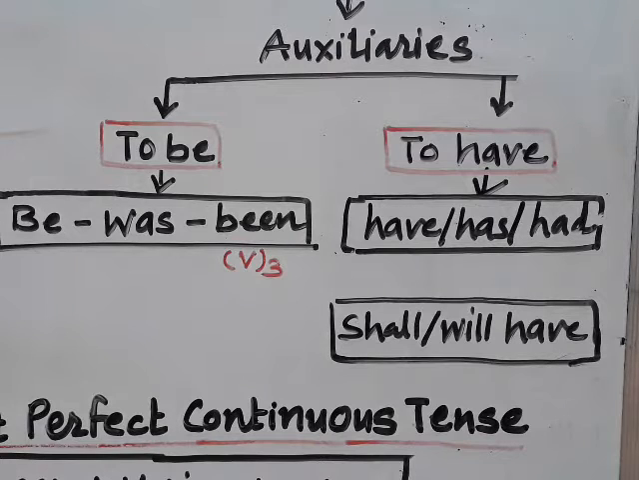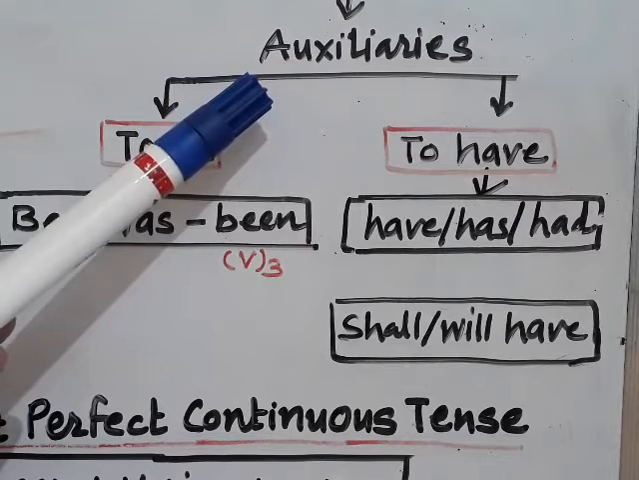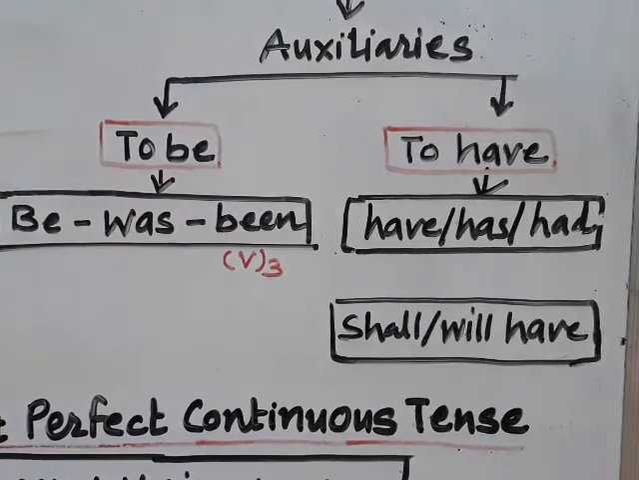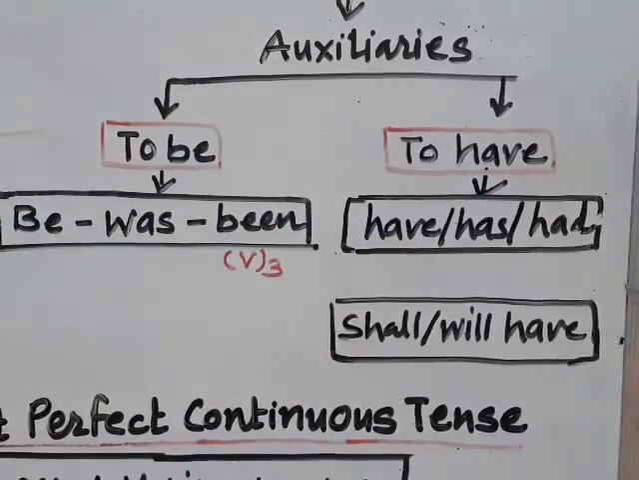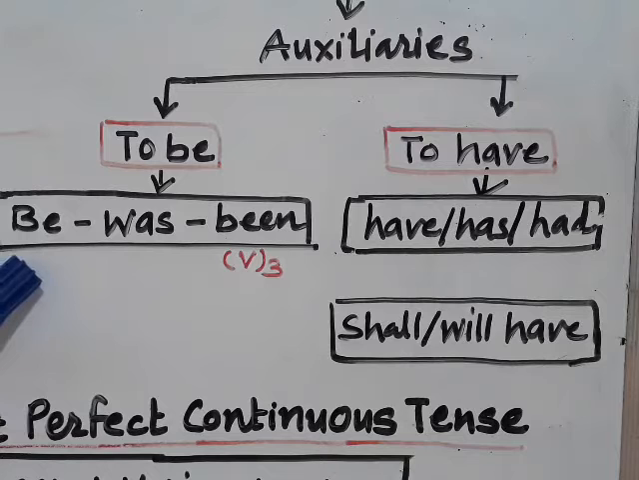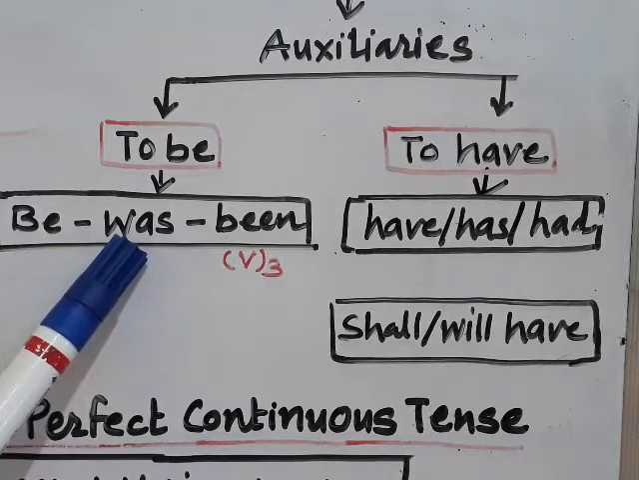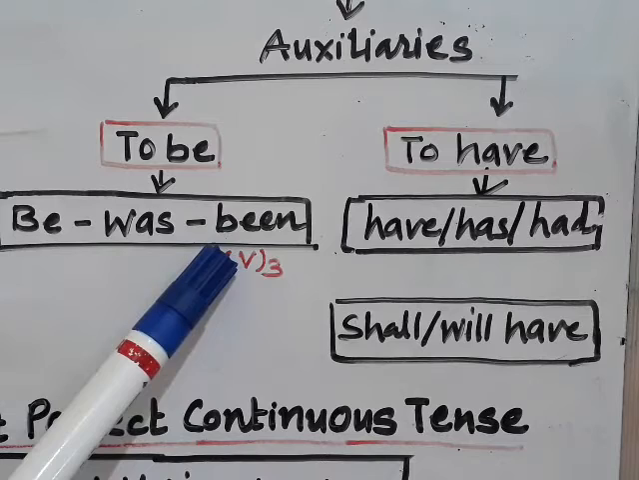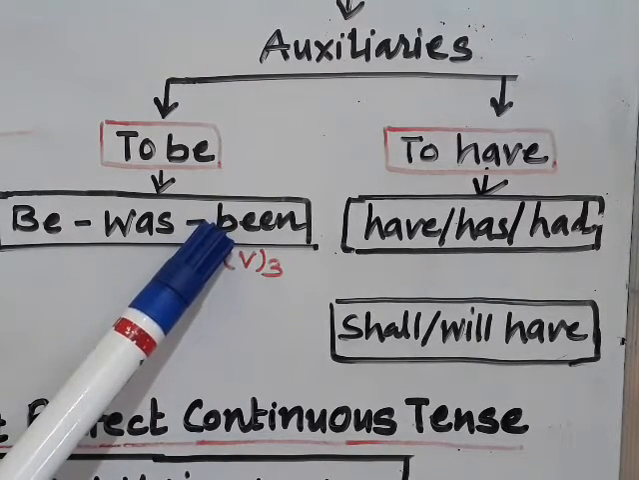Last point of this video that you need to notice properly, that the auxiliaries which we use for perfect continuous tense are to be and to have. You can see here the basic form of to be is be, its second form or past form is was, and its past participle form is been. And for our perfect continuous tense we always apply been.